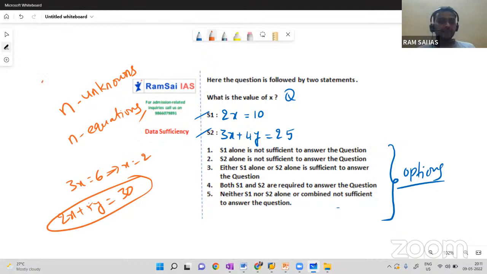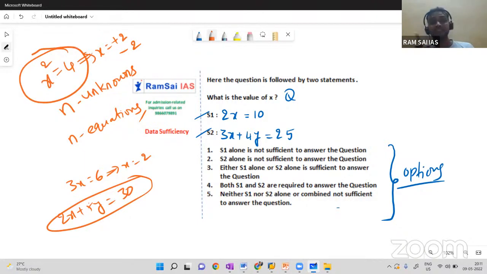For example, x square equal to 4, then x can be plus 2 or minus 2. Here we have single equation only with single unknown, but still x square equal to 4, then x can be plus 2 or minus 2. In that case, x value I cannot get, because I'm getting multiple answers. But in data sufficiency, we should get unique value. Then you can think, how can we know whether we will get single answer or multiple answers? Don't worry, as we practice more, we will understand whether we will get single answer or multiple answers. Okay, now let me continue with the process.